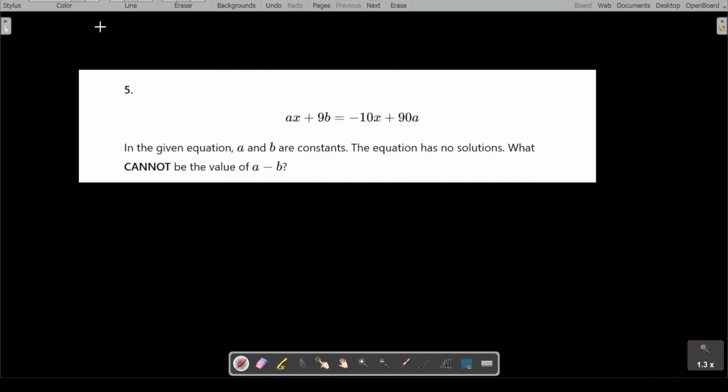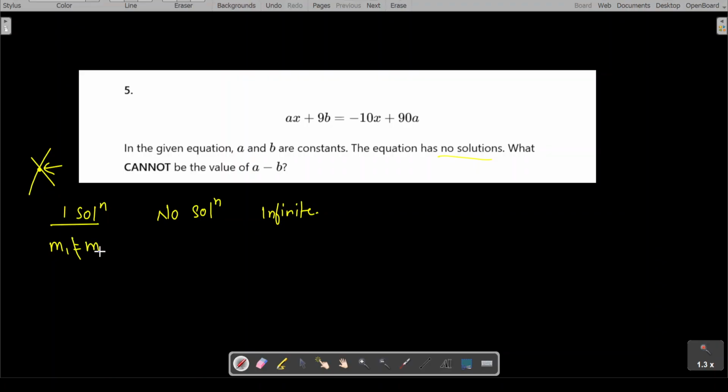Yes, this is from the condition of solvability, wherein you just need to check for one solution, no solution, and infinite solutions. So these are the three conditions you need to look for. If I say one solution, it means two lines intersect at one single point, and in that case, slopes are not at all equal. For no solution, that means the lines are not intersecting at all. They are parallel. So in that case, m1 equals m2, but the y-intercepts are not equal.